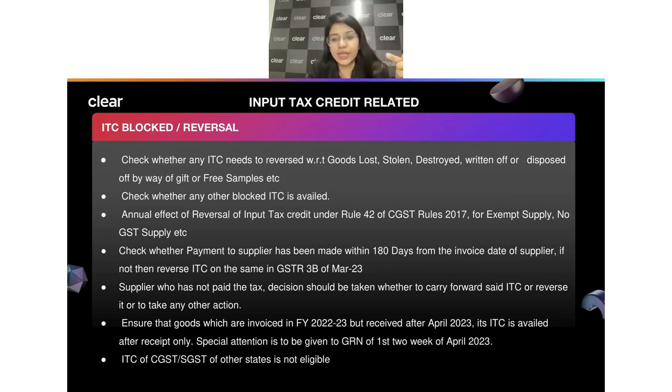Basis that, also do that adjustment entry in the March month itself, because there is a tax implication. Not only the tax implication, there's also interest on top of that, right? If I have not reversed it properly, then I have to even pay the interest on top of that. So this is something we should always do now itself when it comes to the ITC reversal as per rule number 42 or 43. If some ITC has been blocked, then check whether you have claimed it. If you have claimed it, just reverse it. So these are certain transactions which we should again look after.